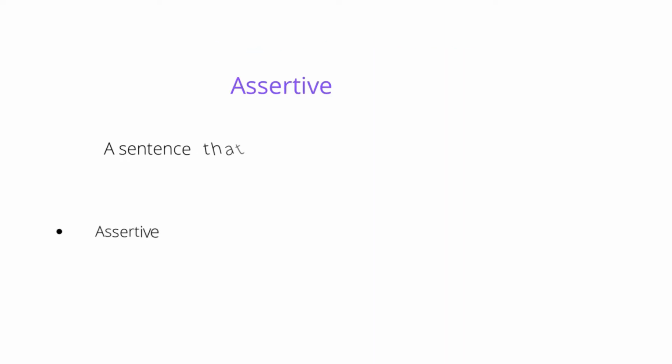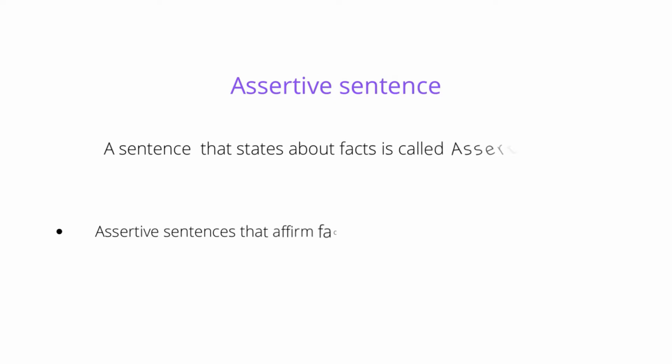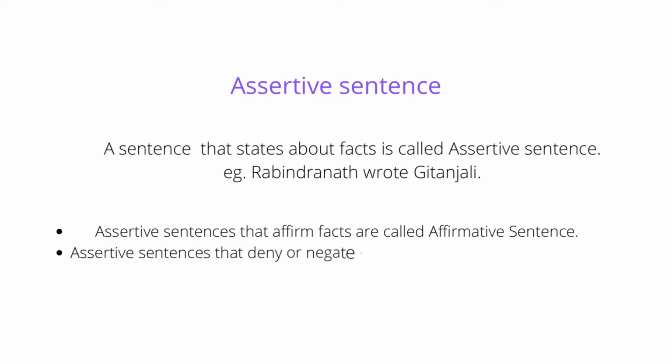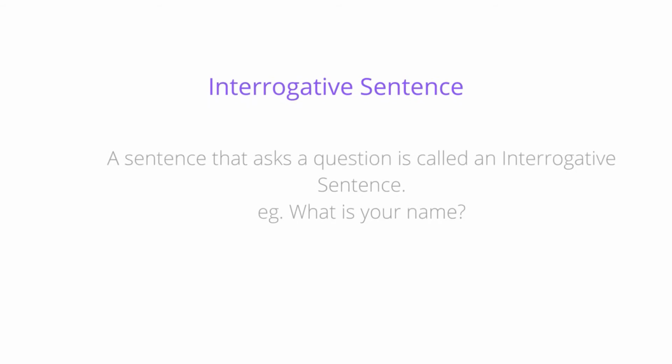Assertive sentence. A sentence that states about facts is called assertive sentence. Example, Rabindranath wrote Gitanjali. Assertive sentence that affirm facts are called affirmative sentence. Assertive sentence that deny or negates facts are called negative sentence.